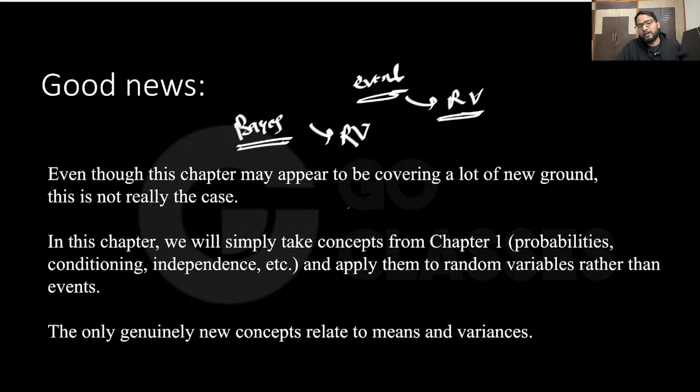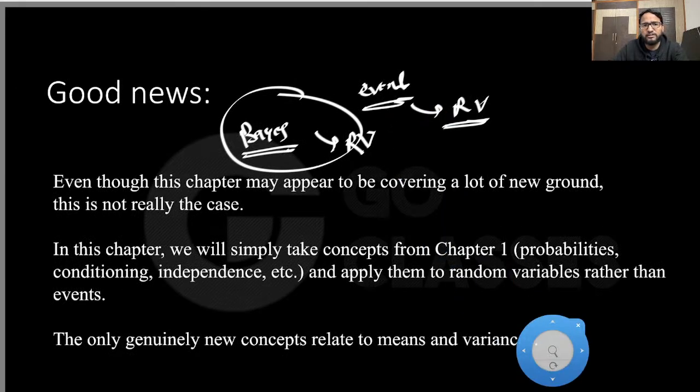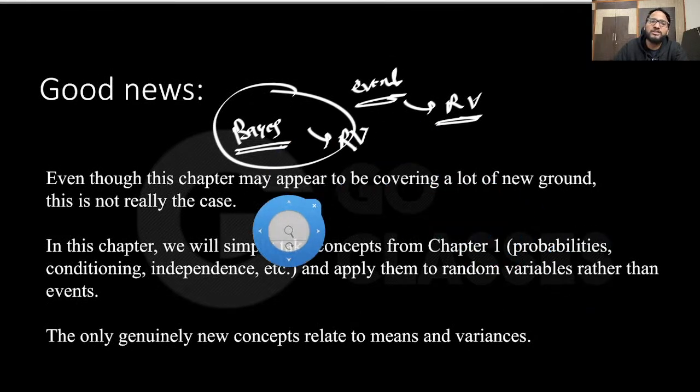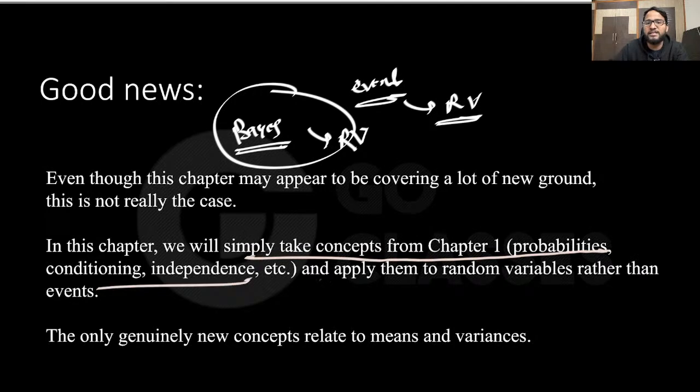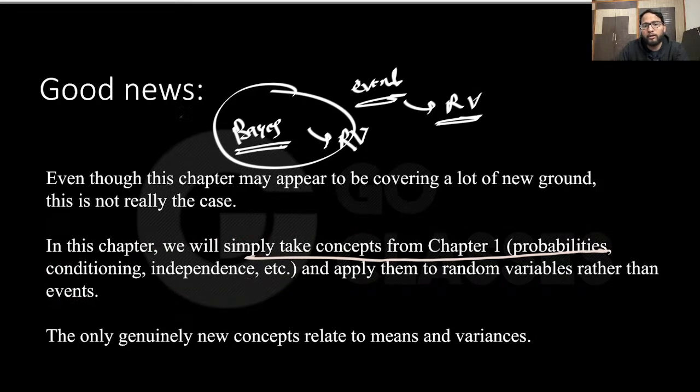Before the random variable, I'm assuming that you have studied the basic things, like events, Bayes theorem, conditional probability. These are basically just some form of random variable. The random variable and these things are tightly coupled. So I will be talking about the old things only, but in a new way. In this chapter we will simply take concepts from chapter 1, which are probabilities, conditioning, and independence, and apply them to random variables instead of events. So instead of events, now I will talk about the random variable.